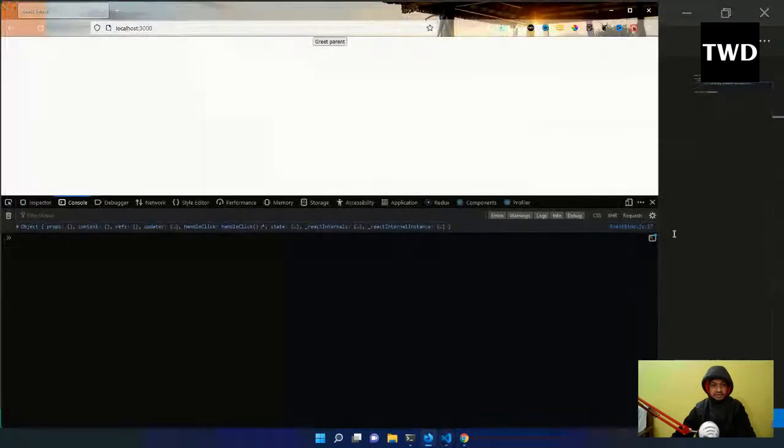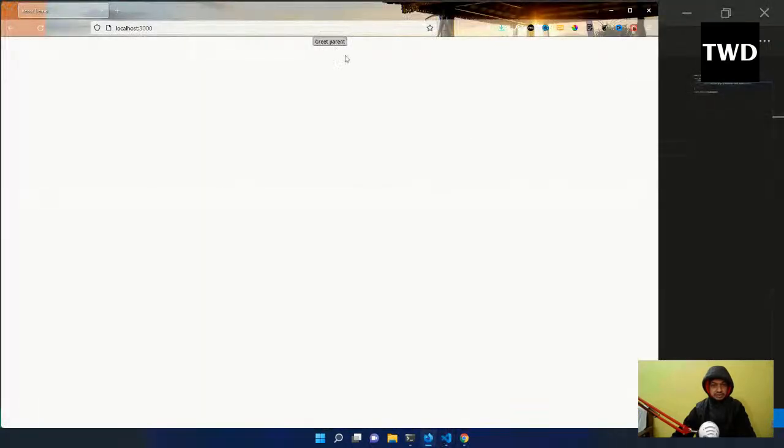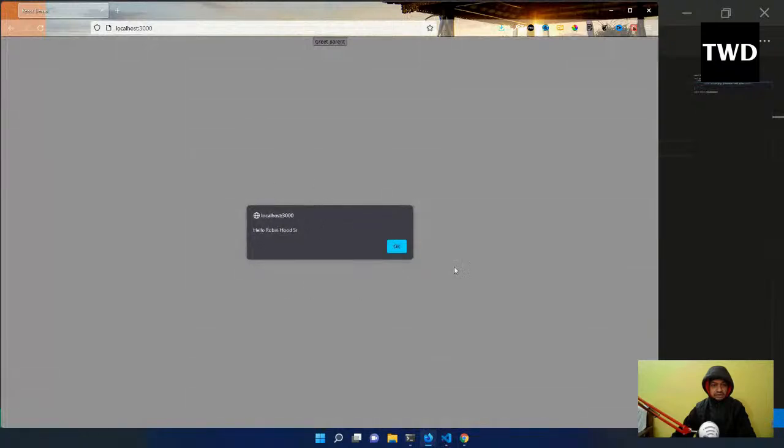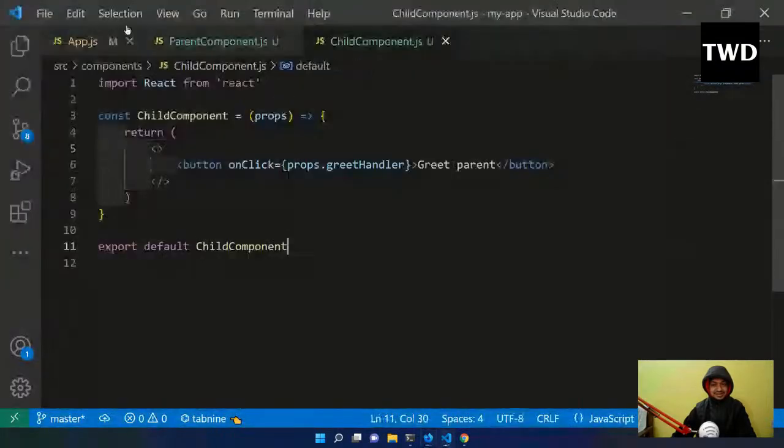Go back. Close this, and greet parent will get me that alert box. Hello Robin Hood Senior. This alert box is firing. So this is how we can do the callback function. Okay, so we can do the callback function, but we are still not passing the data.